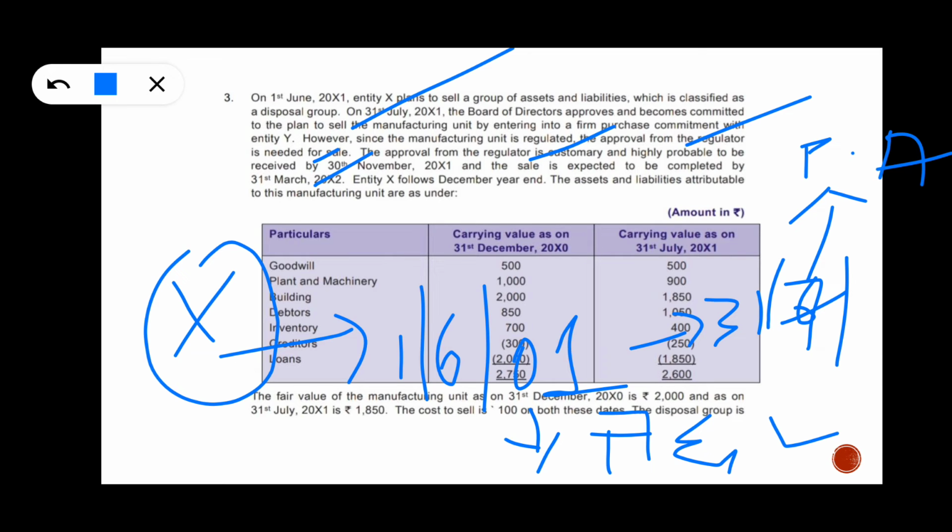This regulatory approval is expected to be completed by 30th November 2001, and they are confident that it will be sold by 31st March 2002. Now the question is whether this disposal group can be classified as held for sale.